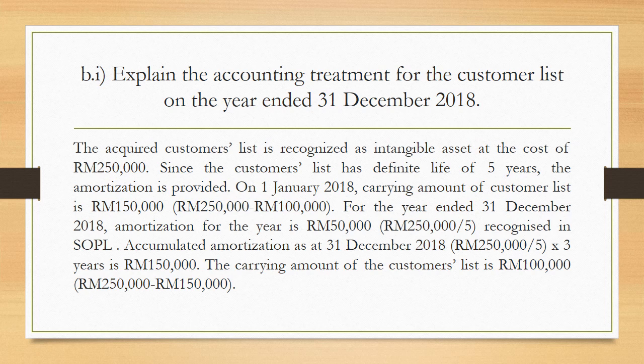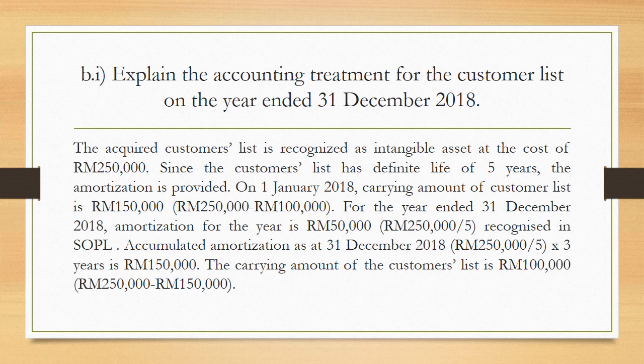So for the 5 years, on 1st January 2018, the carrying amount of the customer list is 150,000 ringgit. So how do you actually get this 150,000 ringgit? Okay, when you look at the carrying amount of the customer list, the formula that you need to use is the initial cost, 250,000 ringgit, minus the accumulated amortization for 2 years.